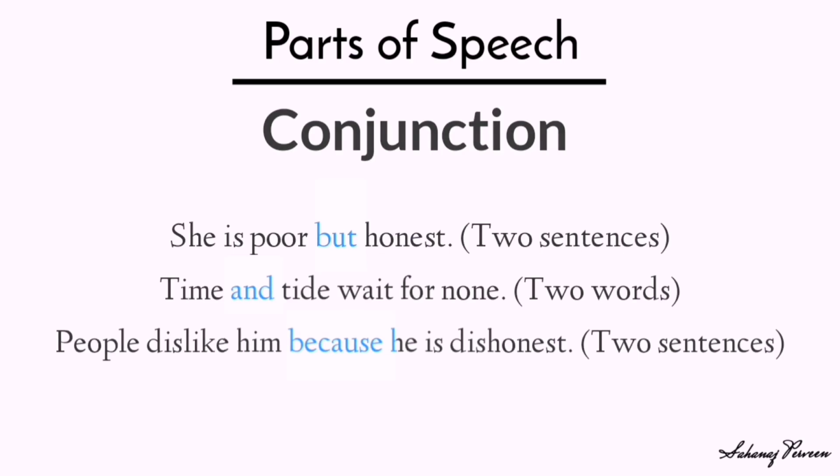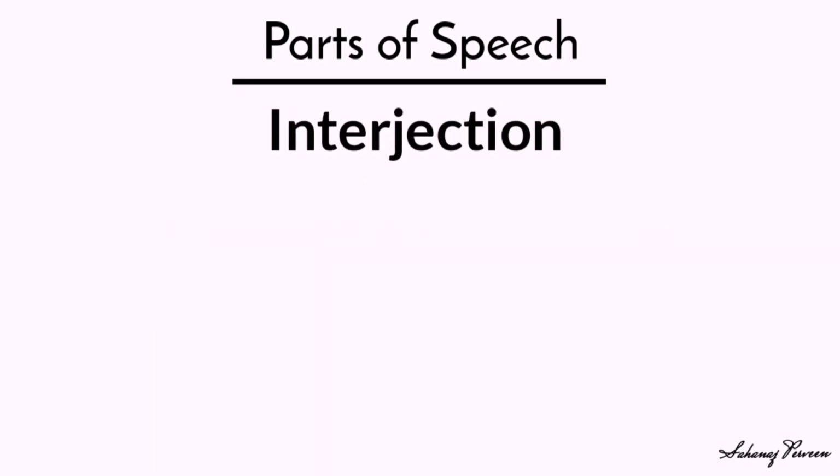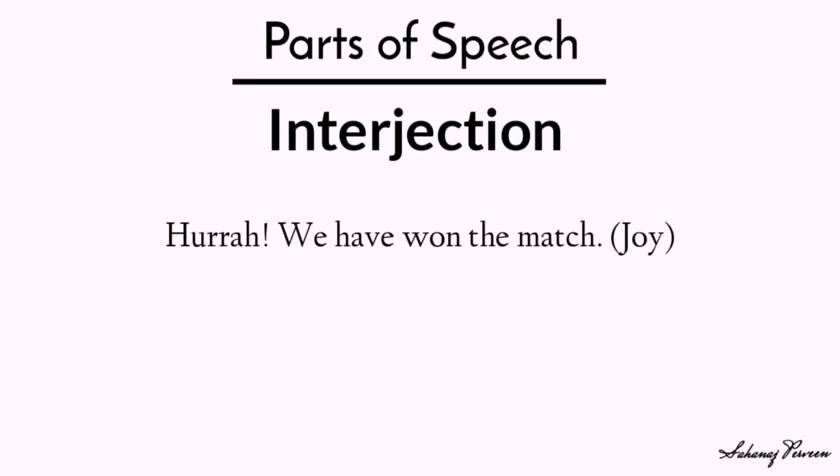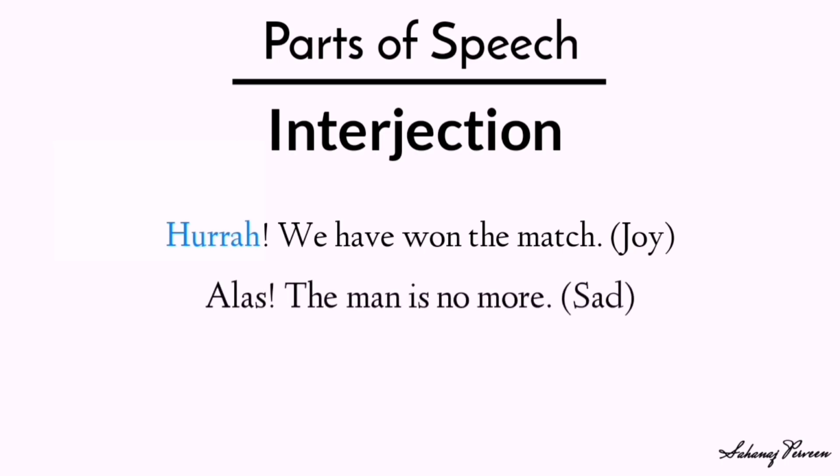Now last one, interjection. Interjections are those words which express certain feelings of mind and emotion. Look at the example. Hooray! We have won the match. Here, hooray is a word of joy. Alas, the man is no more. Here, alas is a word of sadness.